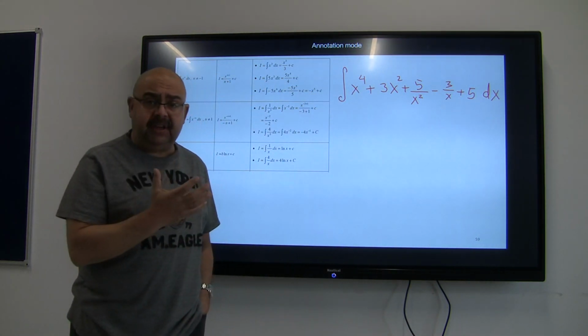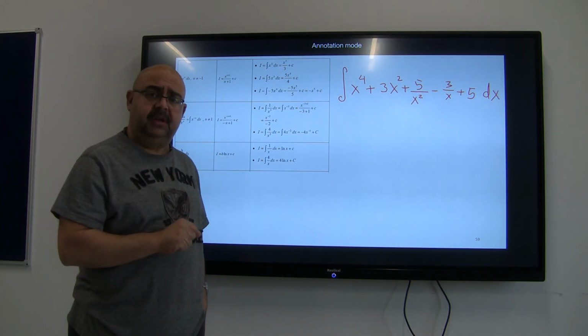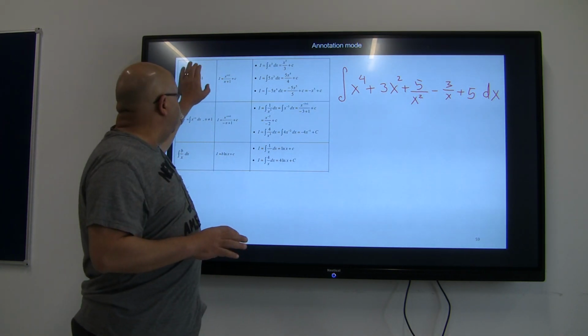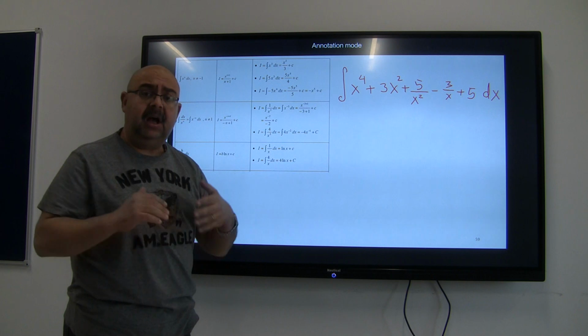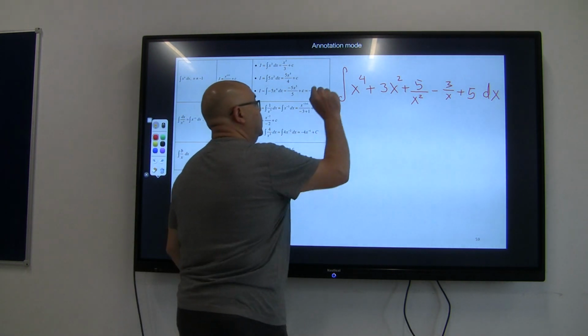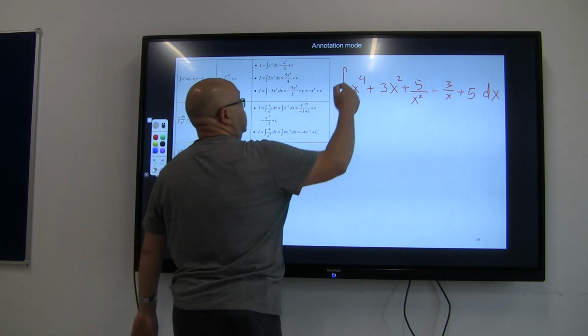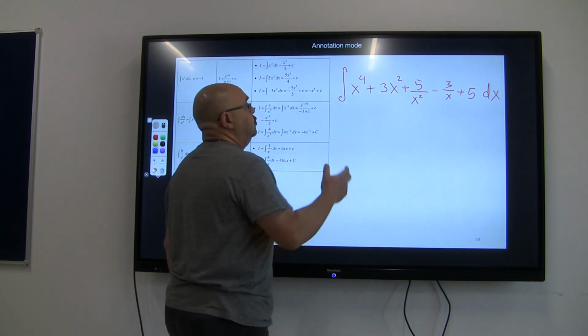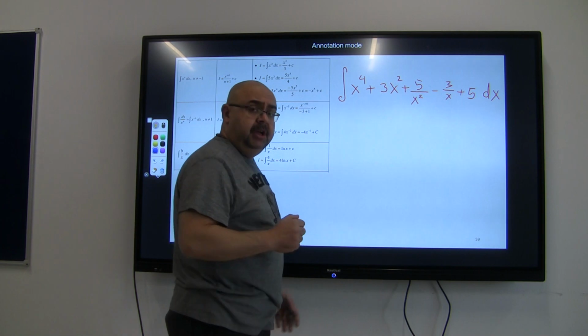So I'm integrating all these parts with respect to x. It's like an assembly of all of these functions separately, and I'm going to integrate each one of them. So let's start with the first one. This is indefinite integration. As you can see, there are no integration limits.